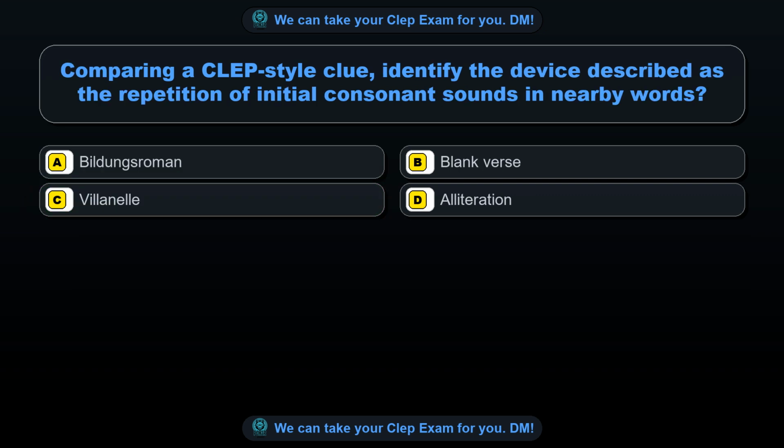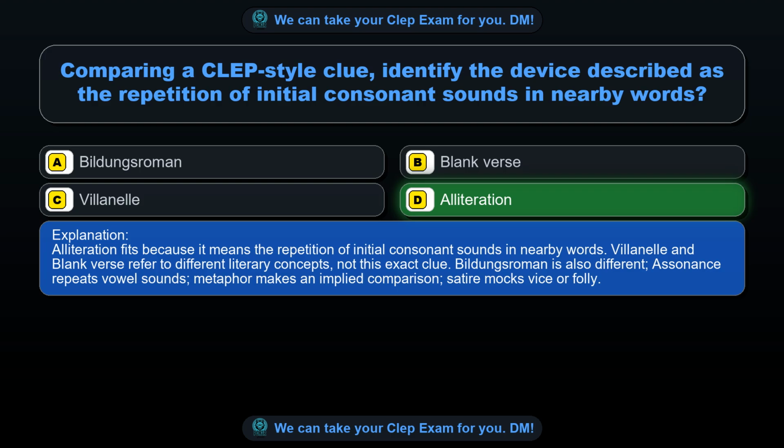Question 45. Comparing a CLEP-style clue, identify the device described as the repetition of initial consonant sounds in nearby words. Option A. Bildungsroman. Option B. Blank verse. Option C. Villanelle. Option D. Alliteration. The correct answer is option D. Alliteration. Alliteration fits because it means the repetition of initial consonant sounds in nearby words. Villanelle and blank verse refer to different literary concepts, not this exact clue. Bildungsroman is also different, assonance repeats vowel sounds, metaphor makes an implied comparison, satire mocks vice or folly.